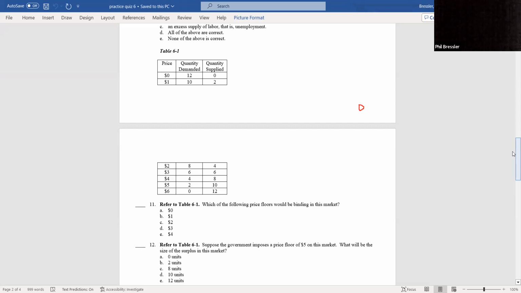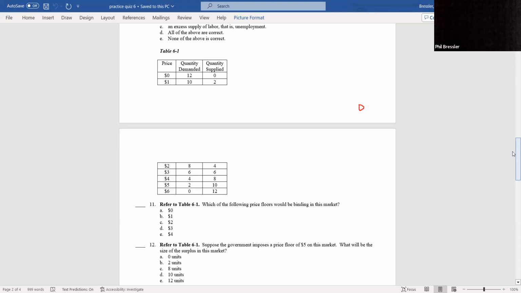Now, of course, they could ask about a price ceiling. A price ceiling has to be under 3. Say they say a price ceiling is 2, it is binding, and then we have a shortage. People want 8. We only have 4. They could give you a price ceiling of 6 that isn't binding. So you're going to have 6 equals 6. You can go back to the equilibrium, and there is no shortage. There is no surplus.